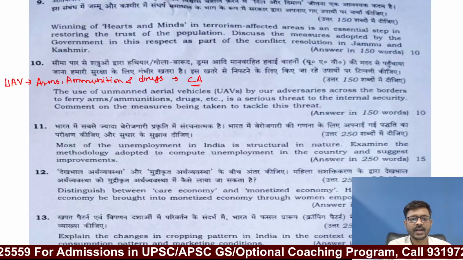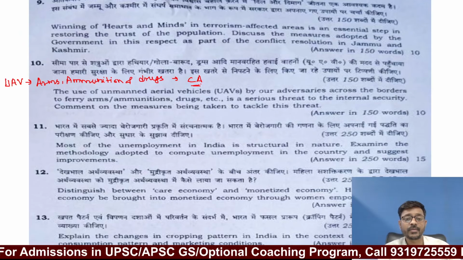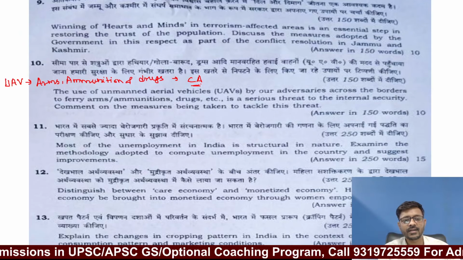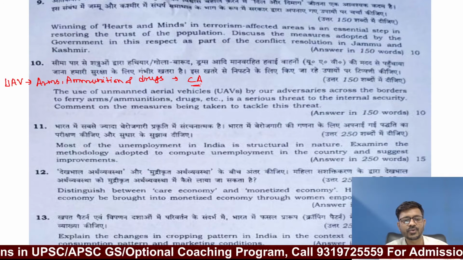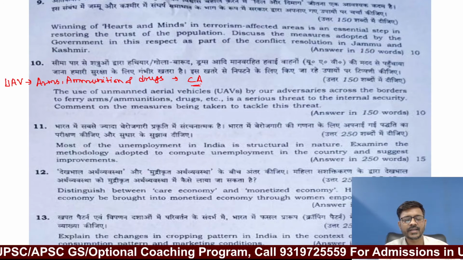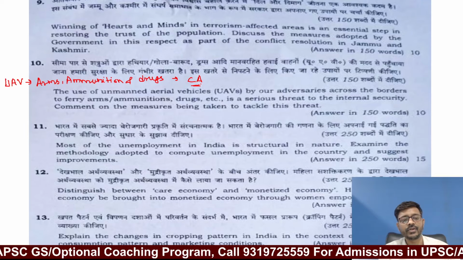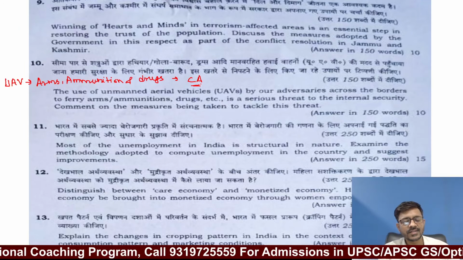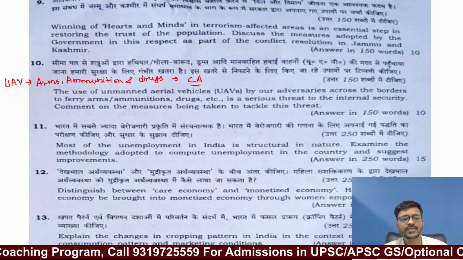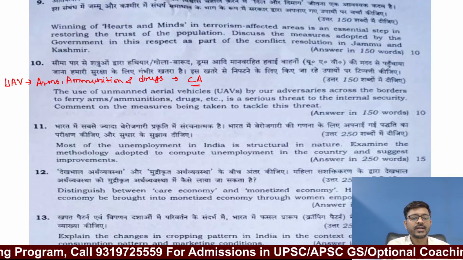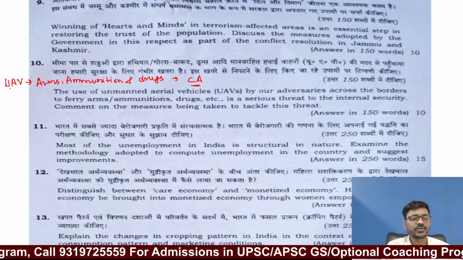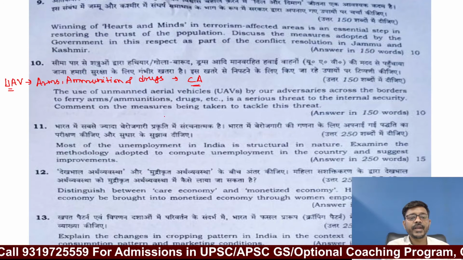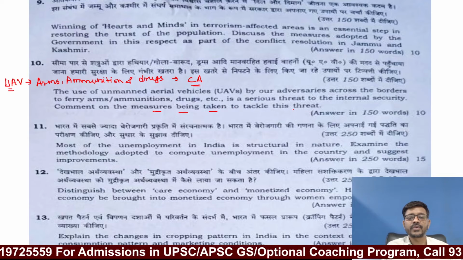Right now I am taking class, I am recording this video from Amritsar, Punjab, and I know what is happening. Students do share with me that Pakistan is sending arms, ammunition and drugs by using unmanned aerial vehicles into India. So this is regularly in the news. That's why this question is asked. So how is this a serious threat to the internal security? Comment on the measures being taken to tackle this threat.